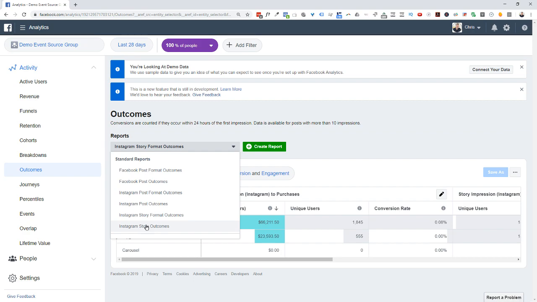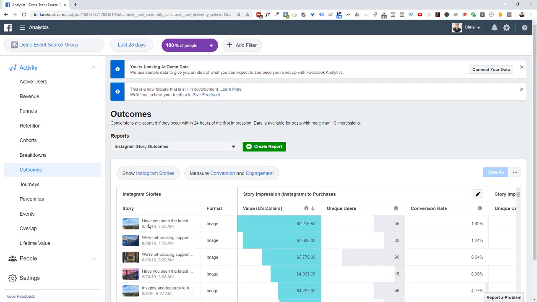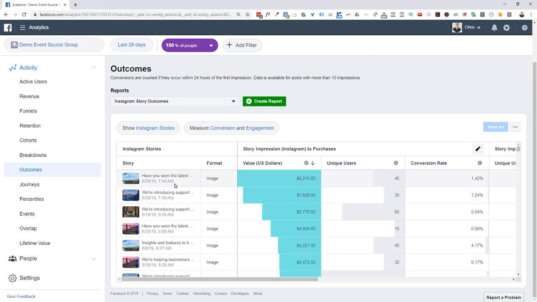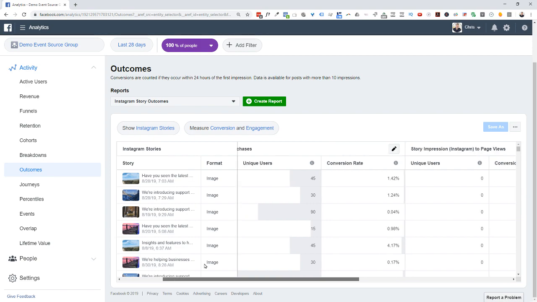Again, you've got to make sure that your measurement is spot on this, because Facebook is an aggressive platform, as all ad platforms are, and they claim a lot. Every time something happens, they're like, we did that. So you want to make sure you tighten in your attribution windows and tighten in your pixels so that you're not giving them too much credit, but this is super useful. Like, look at this. So a really cool report you can get.